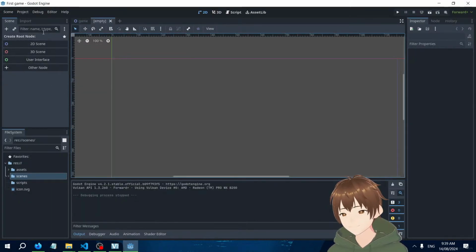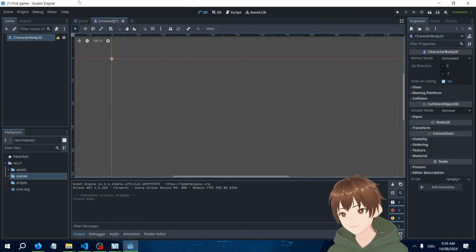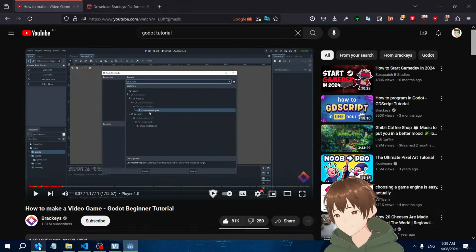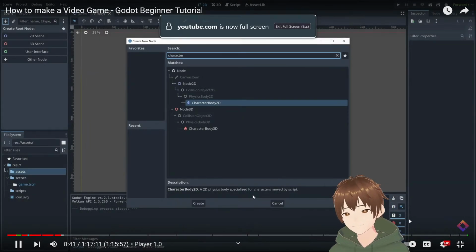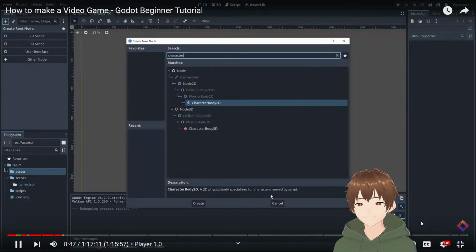So what did I name it? It's still empty, so it's character body 2D. As you can see, this is a 2D physics body that is specialized for characters moved by script. So it's perfect for a player character that we want to be able to collide with the environment.